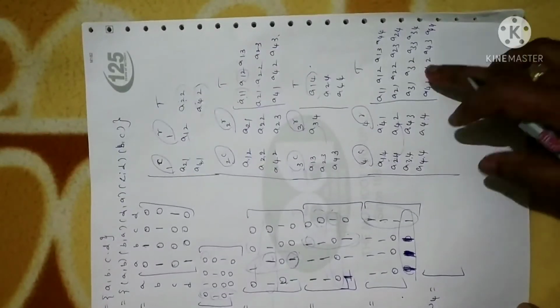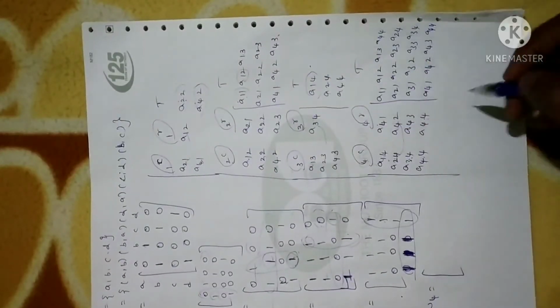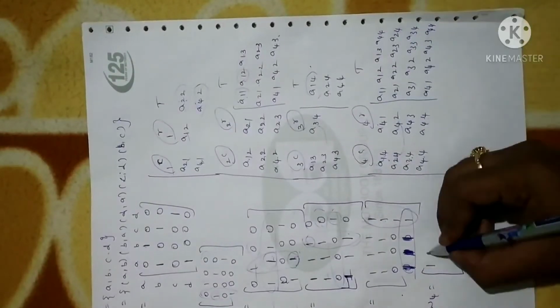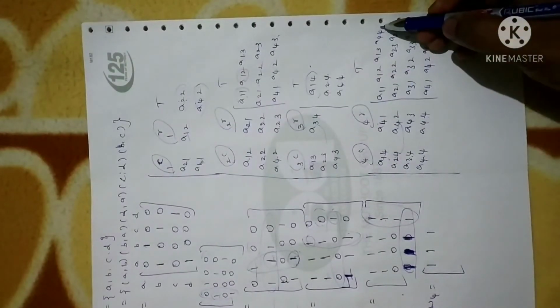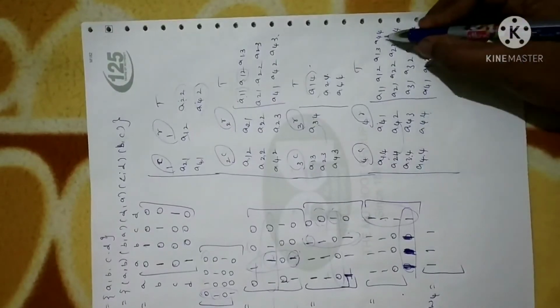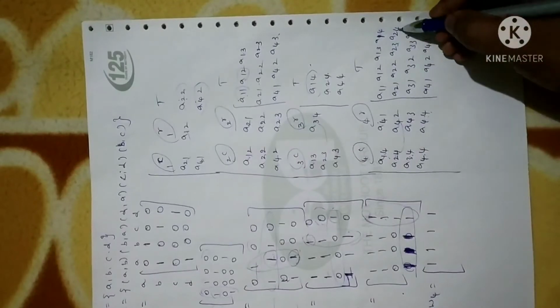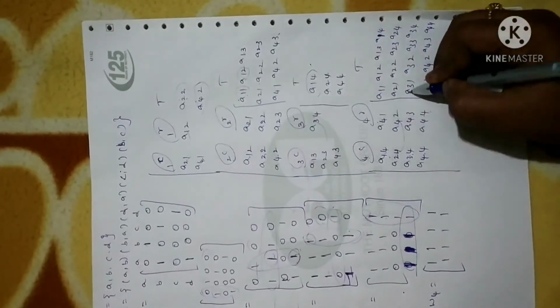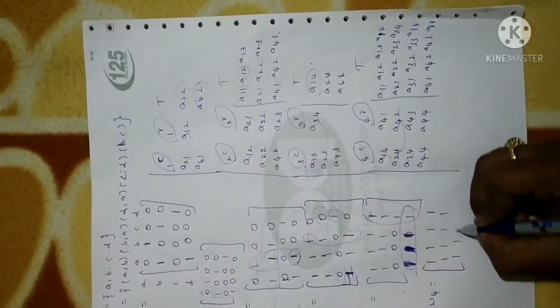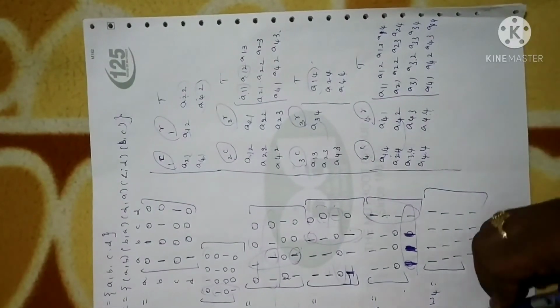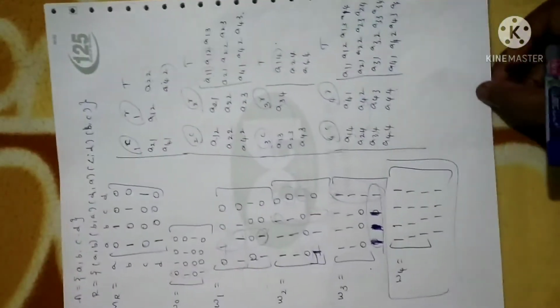In the sense, you have to make all these positions 1. A11 is 1. A12, A13 is 1. Next, I'm sorry, it is not A44, it is A14 is 1. See here A21, A22, A23, A24, everything is 1. A31, A32, A33, A34, everything is 1. A41, A42, A43, A44, everything will become 1. So this is the required transitive matrix.